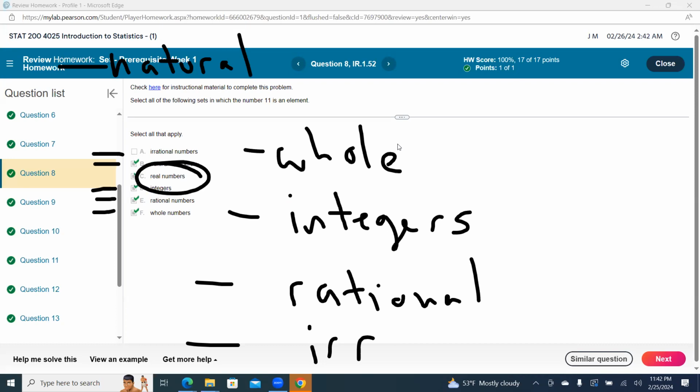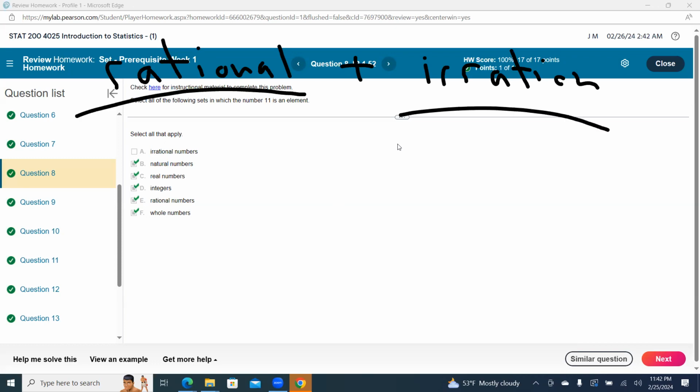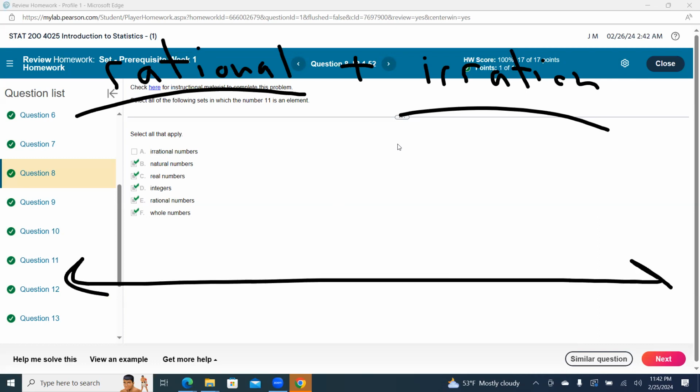So the set of all real numbers includes, if we have the set of rational numbers and the set of irrational numbers, if you put them together in one set, it actually creates the number line. So the entire number line, not just the integers, but infinitely many numbers. So every number on the number line is a real number.